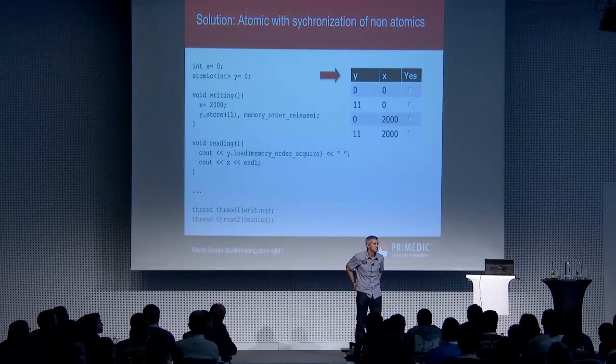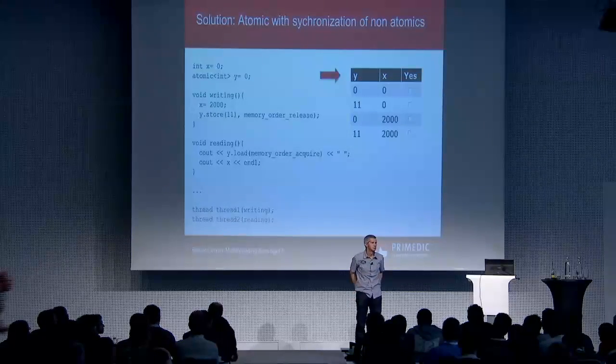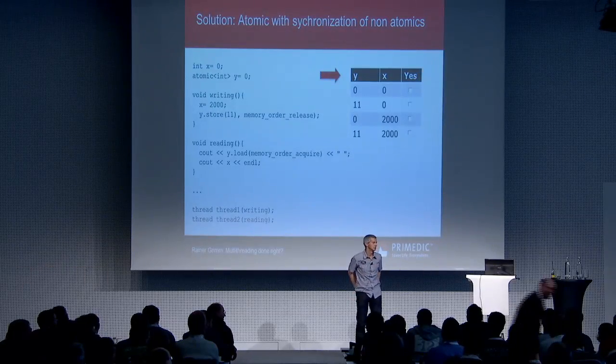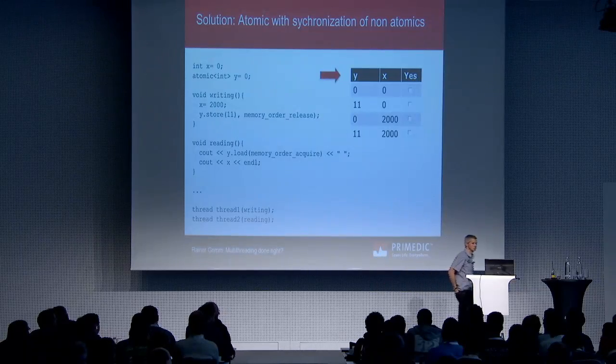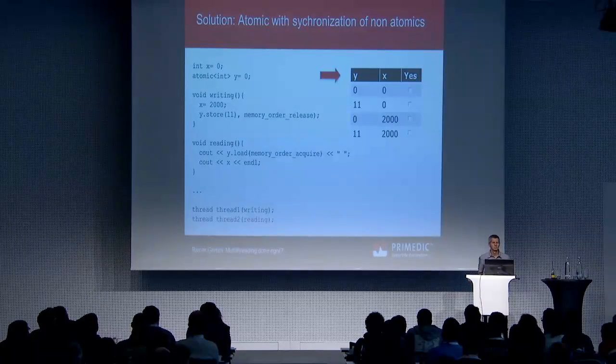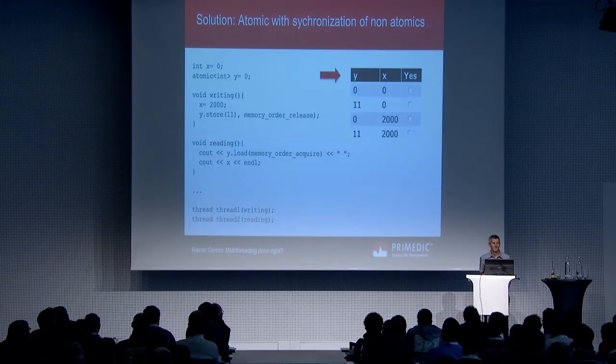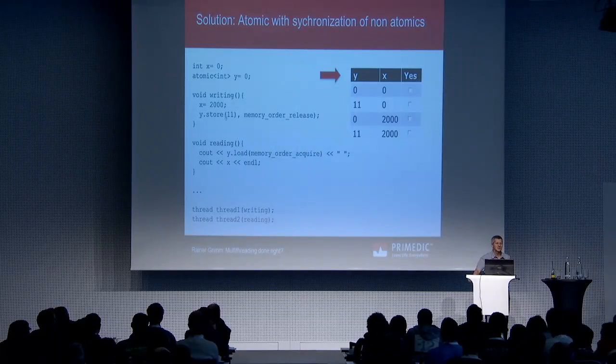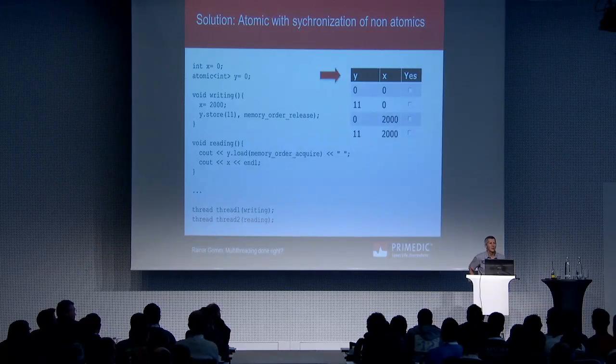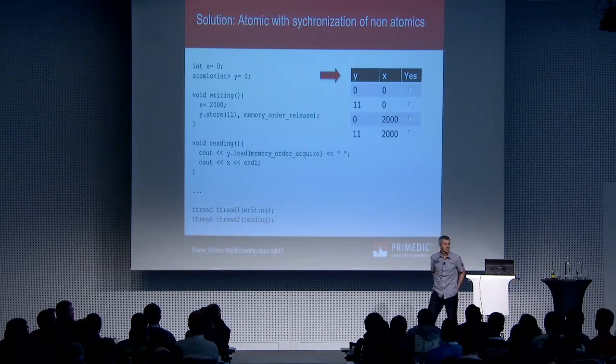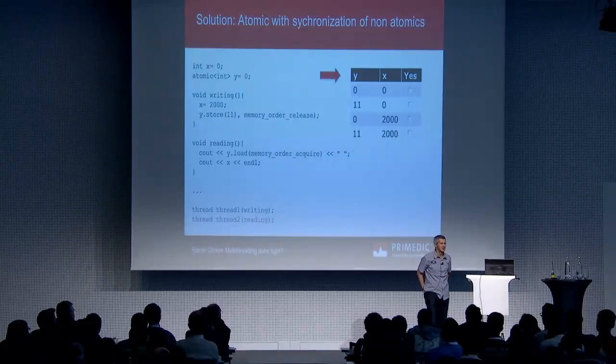I have a question. Is it guaranteed in this case that the storing of 2000 is propagated from one CPU cache to the next one? So when I read it, I actually see the 2000? It's guaranteed that this happens before this one. And the reason is this store. Yeah, I know your question. As far as I know, that is guaranteed.